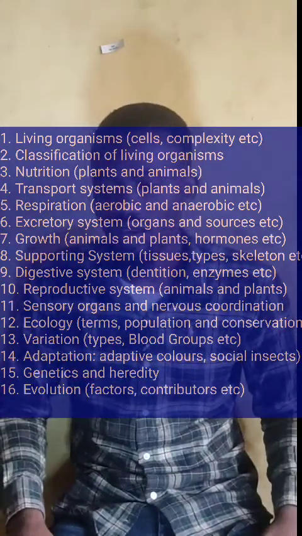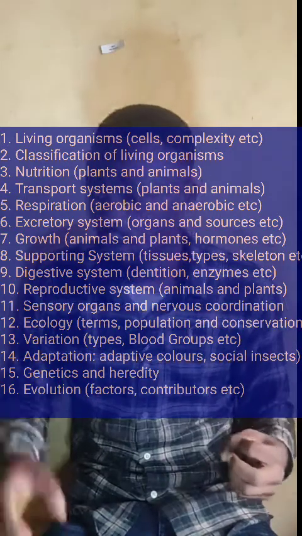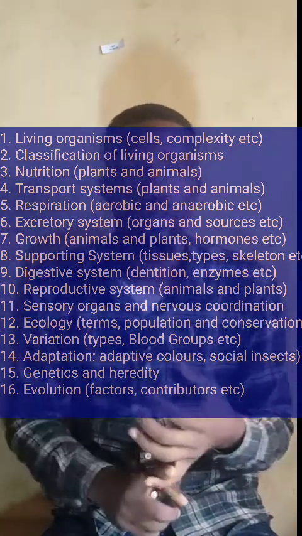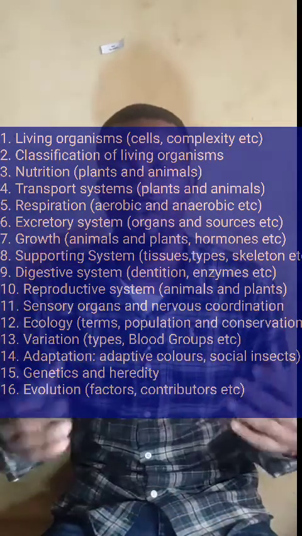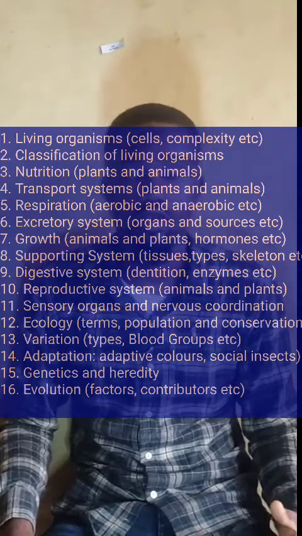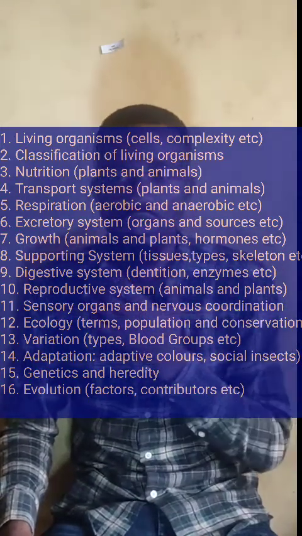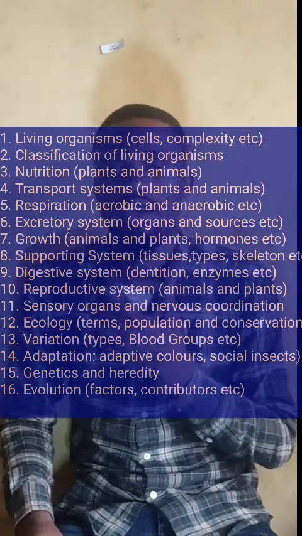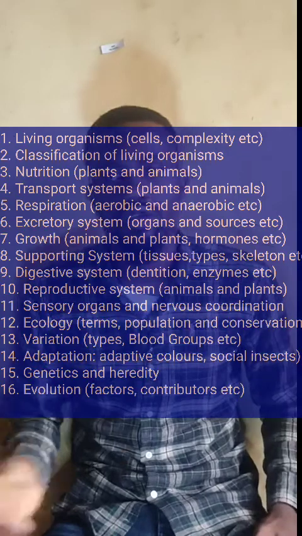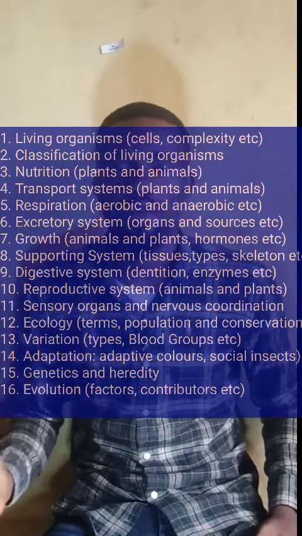On genetics and heredity too, know about Mendel's law of independent assortment and law of segregation. Know about those laws. Then the last topic is evolution. Know what evolution is. Then know the scientists that contributed to evolution, Lamarck, Darwin and some other ones. Then know the factors that brought about evolution, evidence like comparative anatomy, physiology, and some other factors.